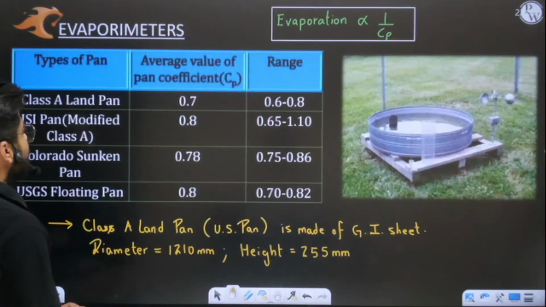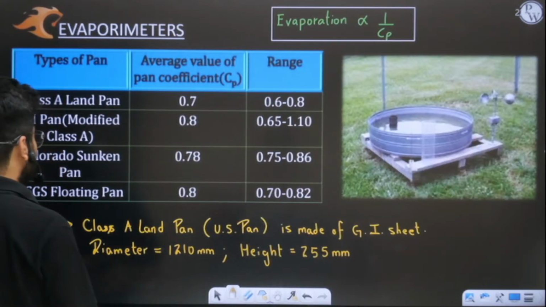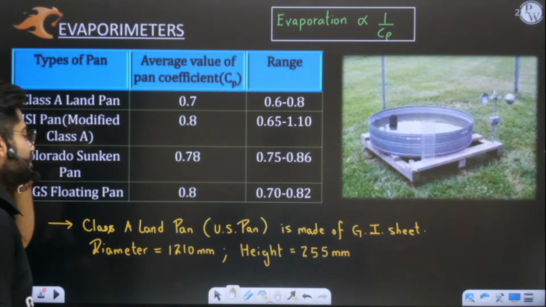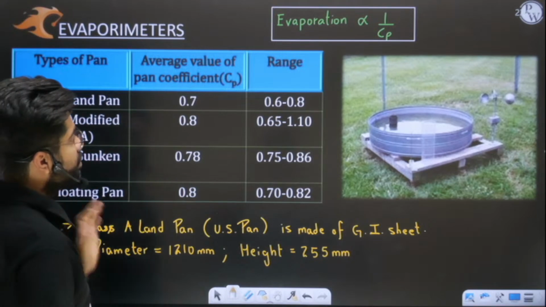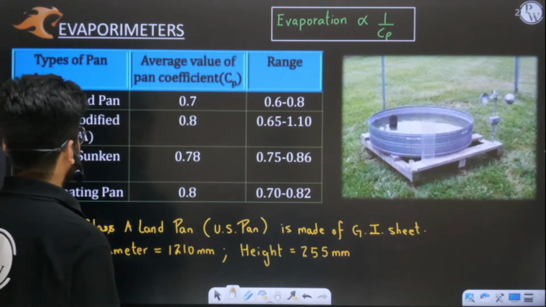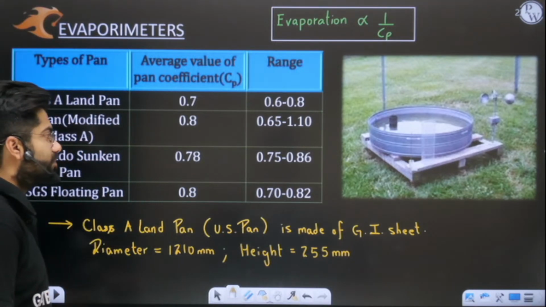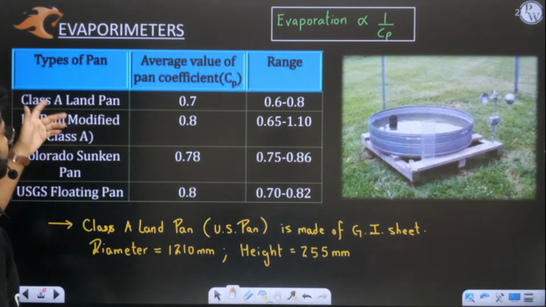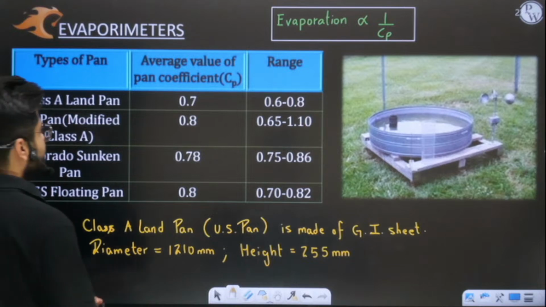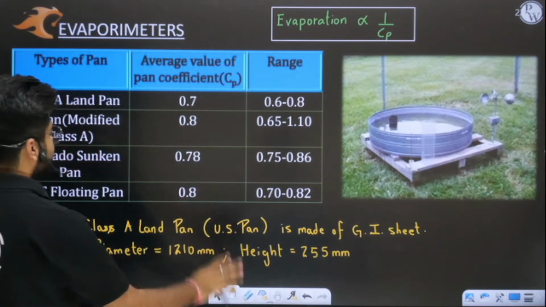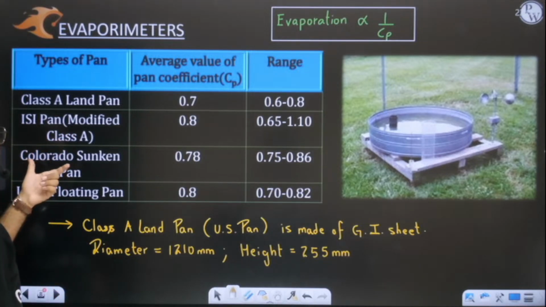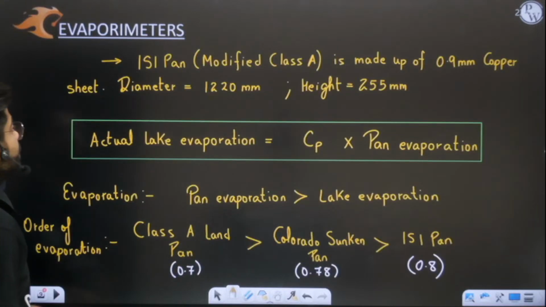I told you about evaporimeters. Evaporimeters are very, very important. Class A land pan was the US pan, whose pan coefficient was 0.7, which we have to remember. Then the Indian Standard pan, which is the modified Class A pan. In this one we have modified some properties, and its pan coefficient is 0.8. So I told you about these three. Class A land pan is made up of GI sheet. It is made up of copper. Colorado sunken pan is made up of GI sheet again.